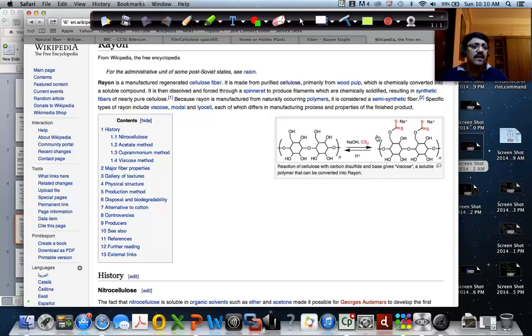This is a monomer molecule, a pretty complex monomer molecule. I don't want to name it because it will probably be difficult for you to understand, but you should understand that there is a monomer molecule in the case of rayon, and that is getting changed to produce the rayon polymer.